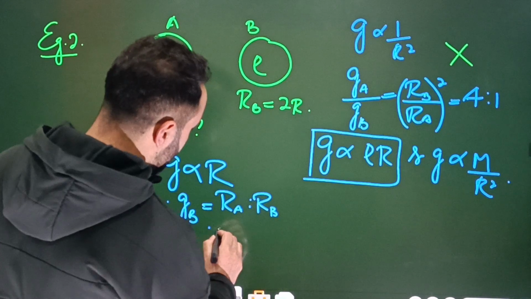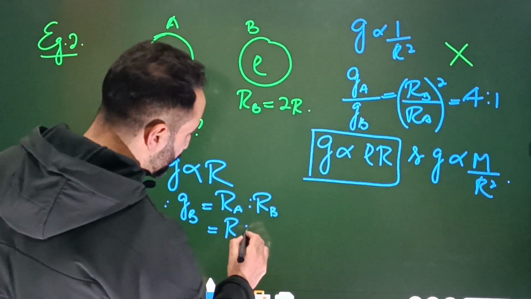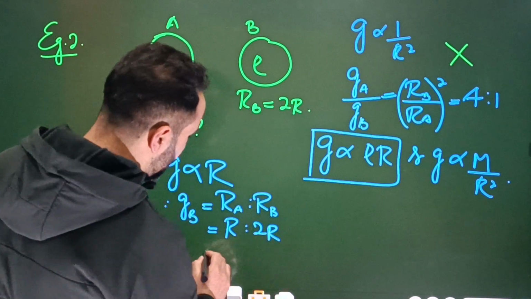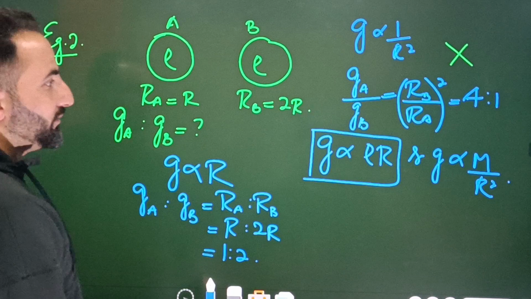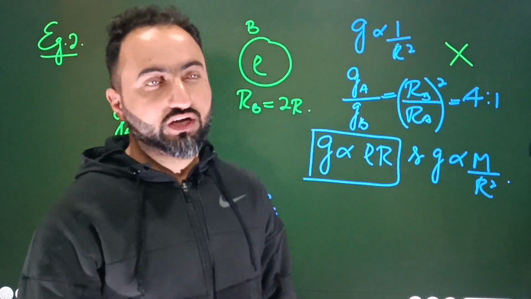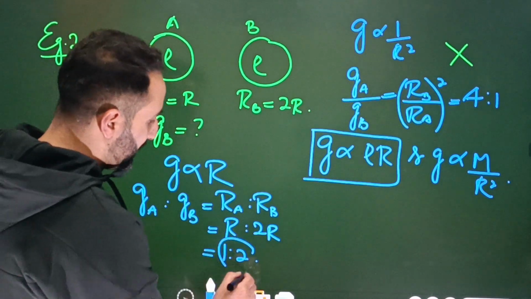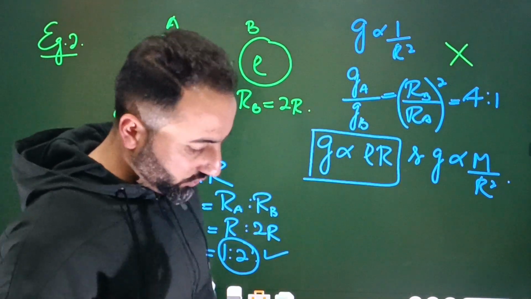All right. अब बोलो बेटा, RA किसके बराबर है बेटा? R के बराबर. So this will be equal to R is to 2R. ठीक है ना बेटा? r and r will cancel, so its answer is 1:2. जो आपका D ऑप्शन रहेगा बेटा, so the answer is 1:2 and the answer is not 4:1. ठीक है ना बेटा? तो करेक्ट आंसर हमारे पास क्या है बेटा? That's equal to 1:2. Okay, so I'm sure आपको ये प्रॉब्लम अच्छी तरह से समझ में आई होगी and what's the error you can make.